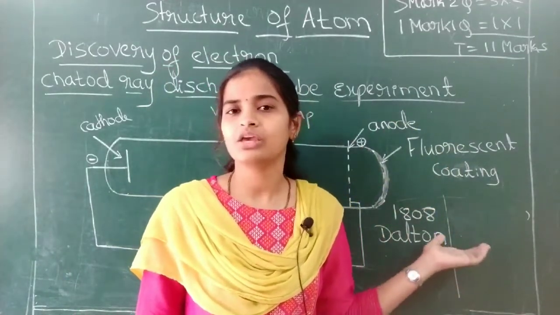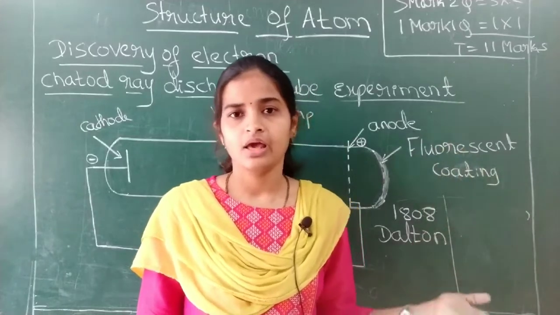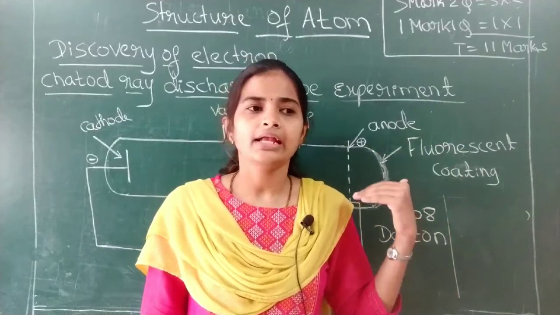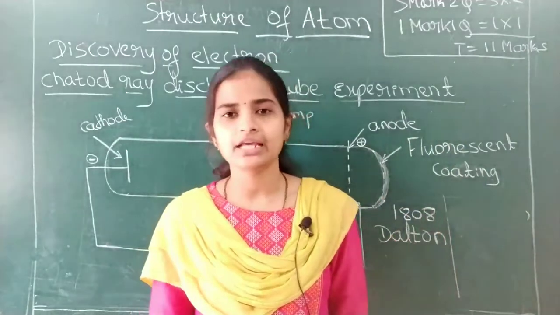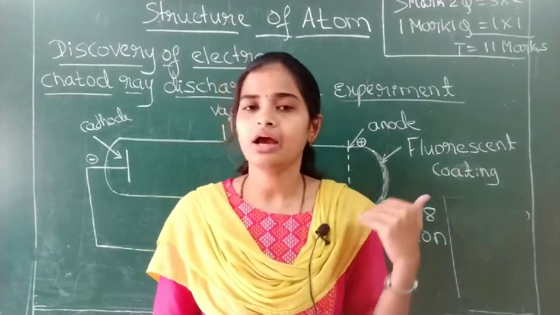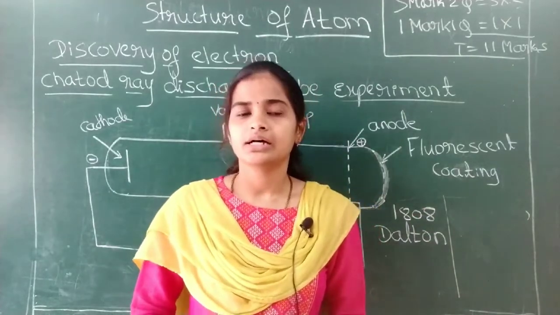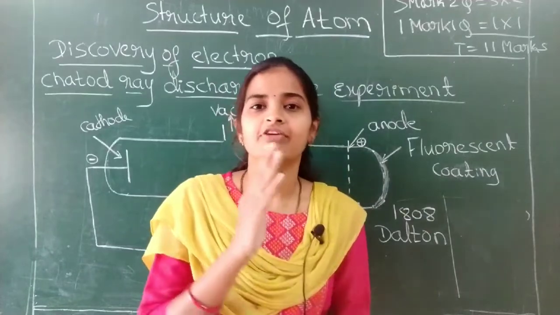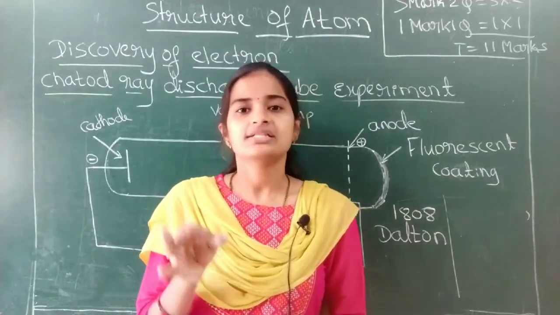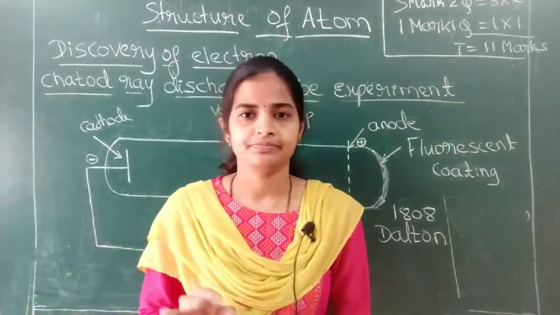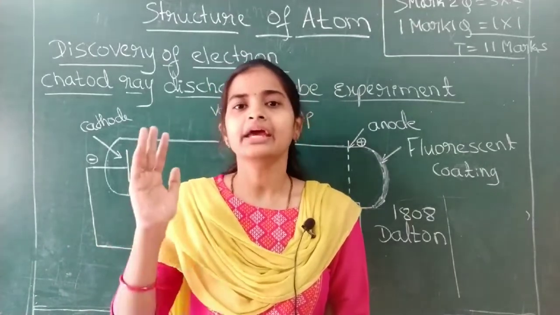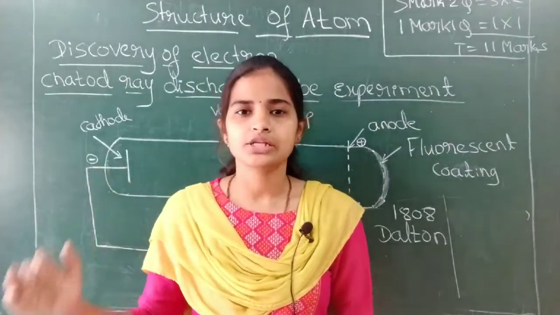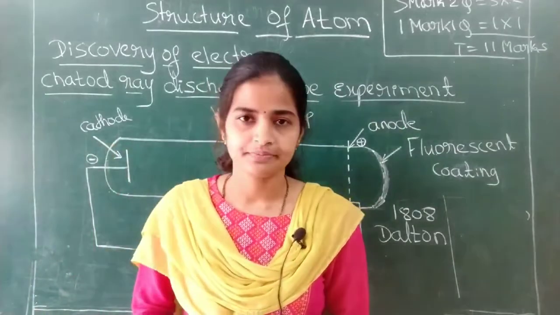Then scientists did a number of experiments, and at the end of the 19th century and the beginning of the 20th century, scientists told that the atom can be divided further into subatomic particles like protons, neutrons and electrons.